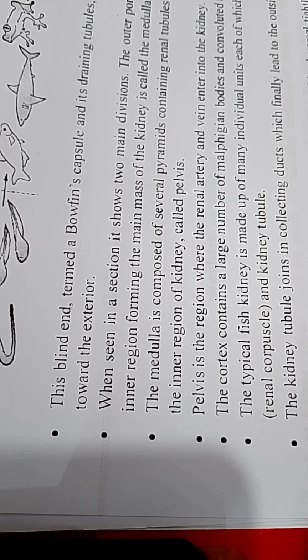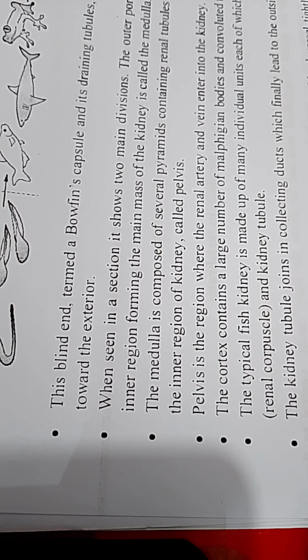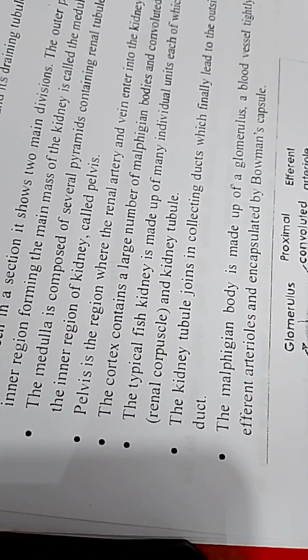The cortex contains a large number of Malpighian bodies and convoluted tubules. The typical fish kidney is made up of many individual units, each of which consists of Malpighian body, renal corpuscles, and kidney tubules.